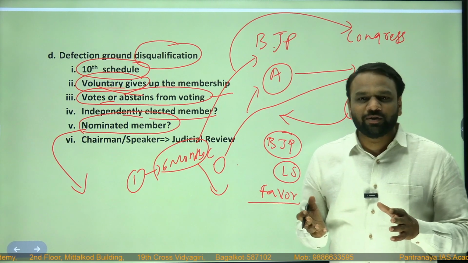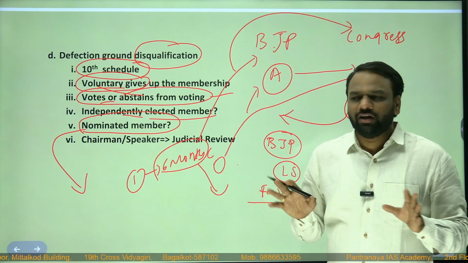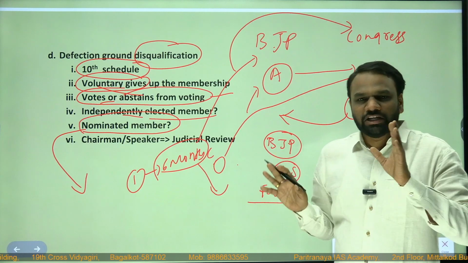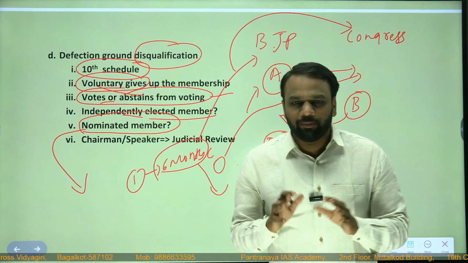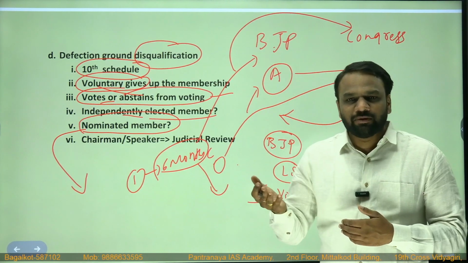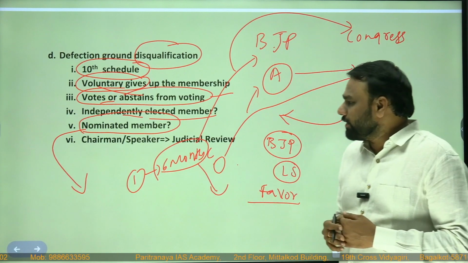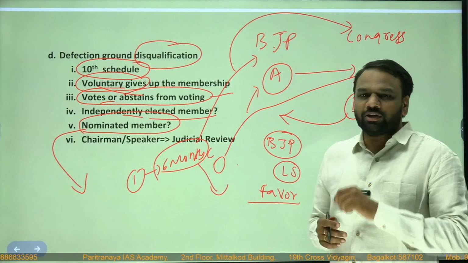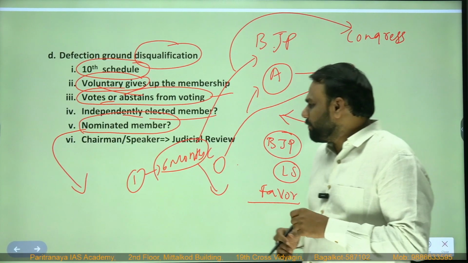So why have they introduced such provisions? We should not worry about it, but this is the provision that we need to know. In the initial 6 months, if he joins any political party, he will not be subjected to defection. But after 6 months, if he joins a political party, then he will be subjected to defection. Next, the very important point.